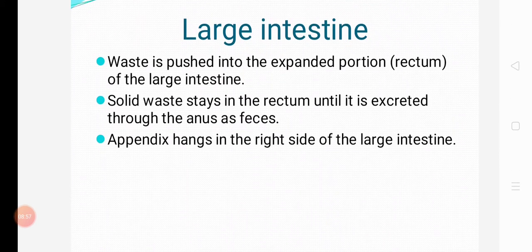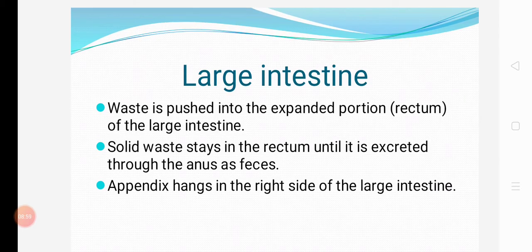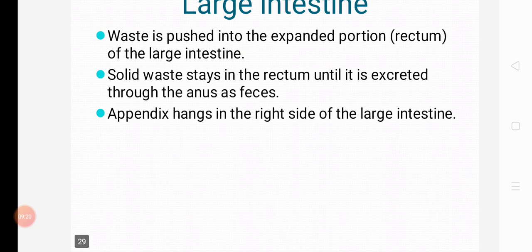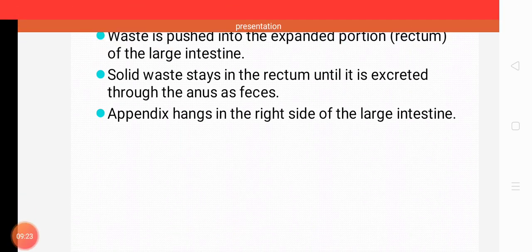The waste is pushed into the rectum portion of the large intestine. Solid waste stays in the rectum until it is excreted through the anus. The appendix is on the right side of the large intestine. Thanks.